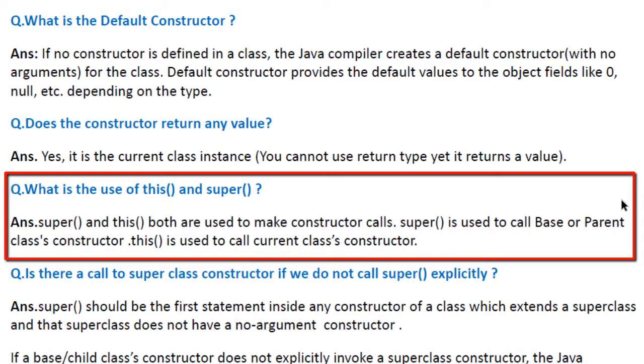What is the use of this and super? Remember, it's an important question, although it's a simple one. Super and this both are used to make constructor calls. Super is used to call the base or parent class's constructor. This is used to call the current class's constructor.